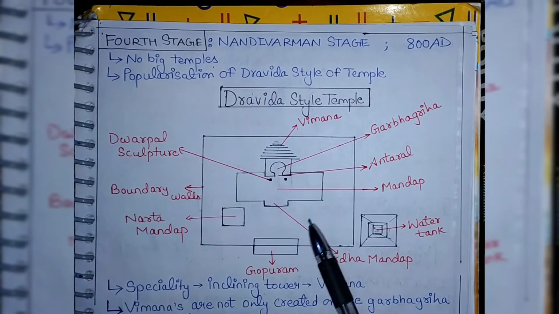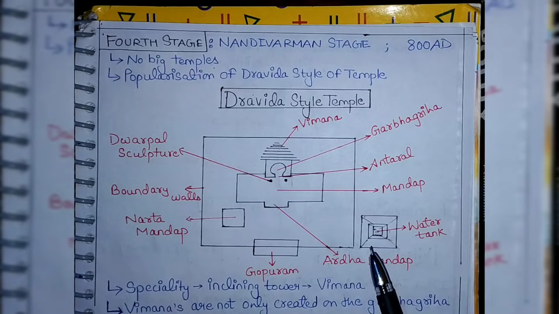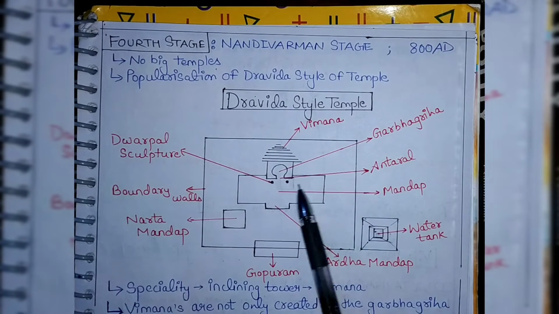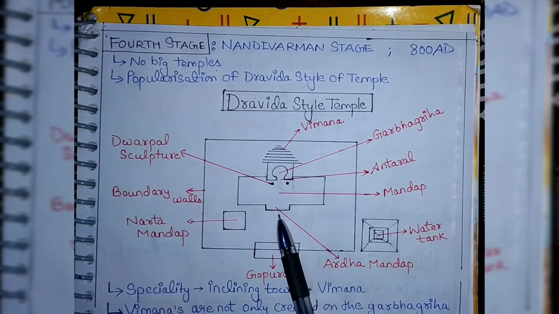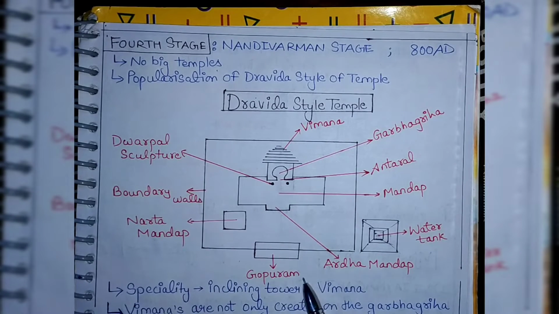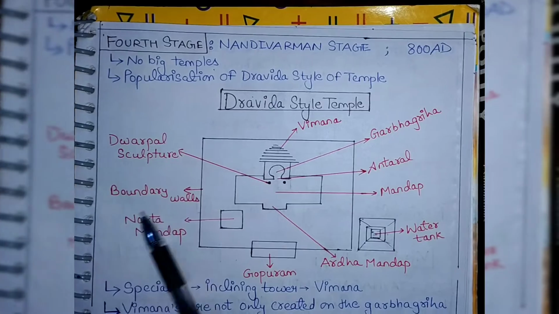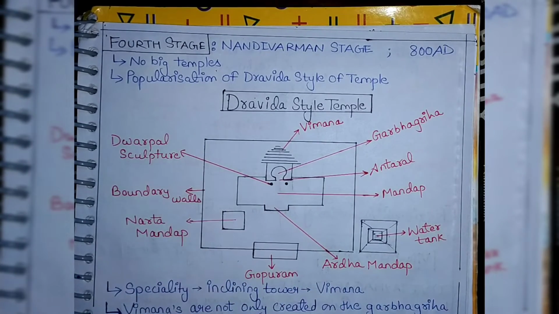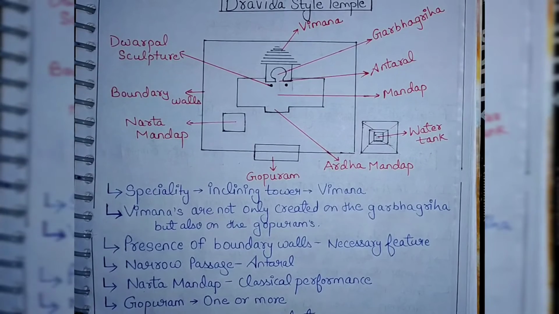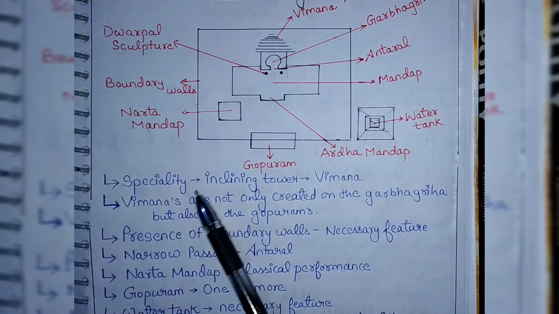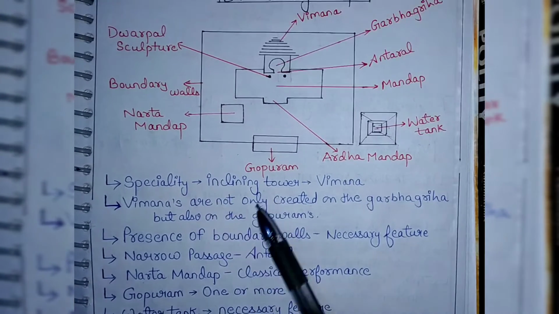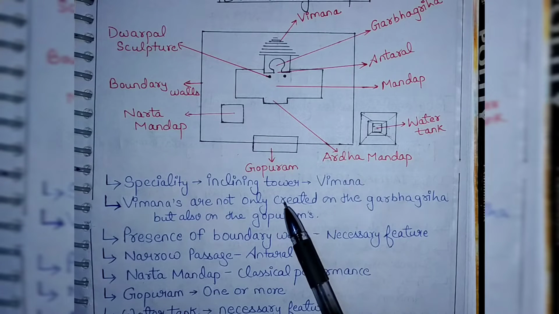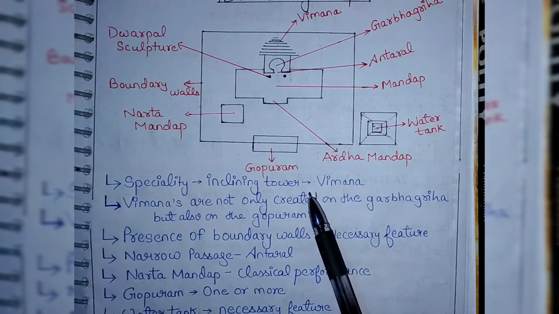Here you can see the image of the temple which I have created. This is the Vimana, Garbhagriha, Antaral, Mandap, Ardha Mandap, Gopuram, this is the water tank, Narth Mandap, boundary walls, Dwarpal, sculpture. So we will talk one by one about all these. The speciality of this style of temple is the inclining tower, which is the Vimana. I have just told you what the Vimana is.